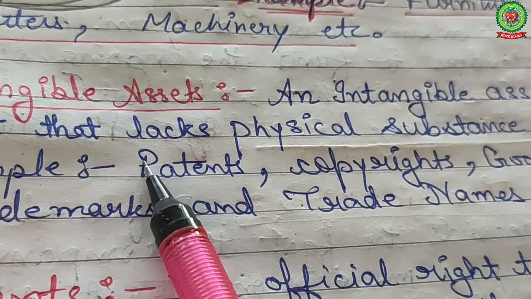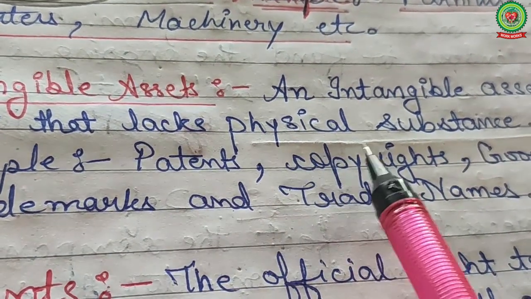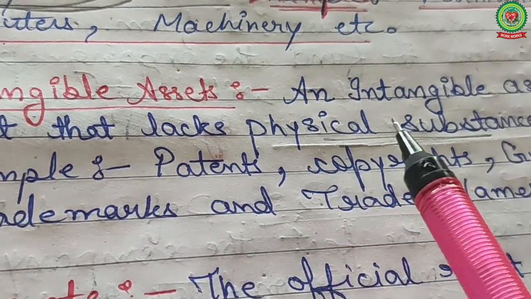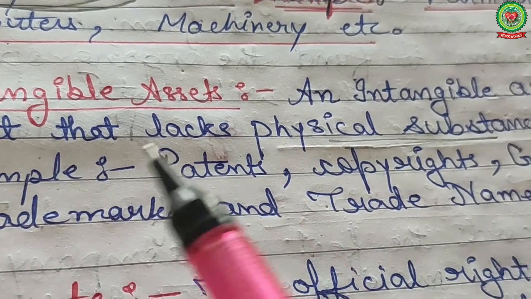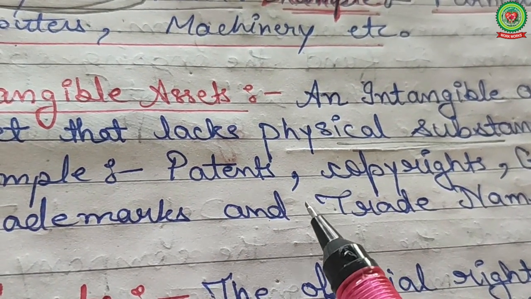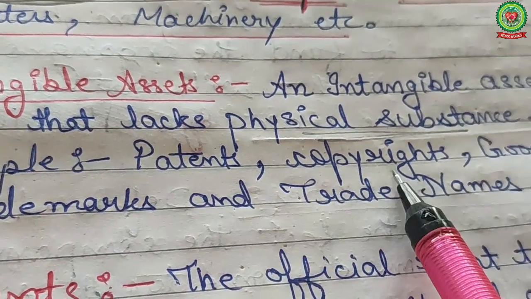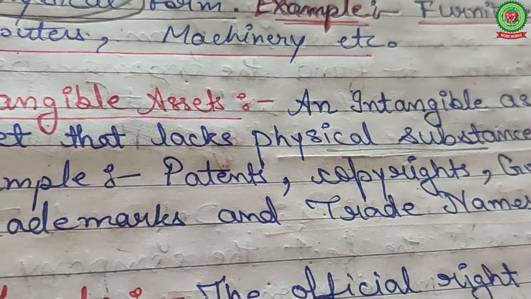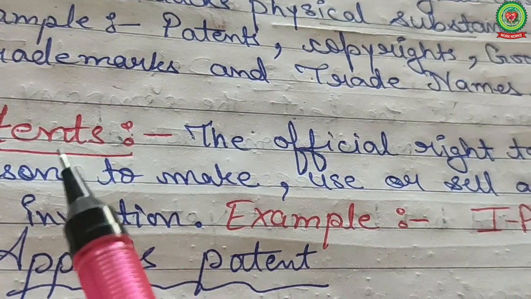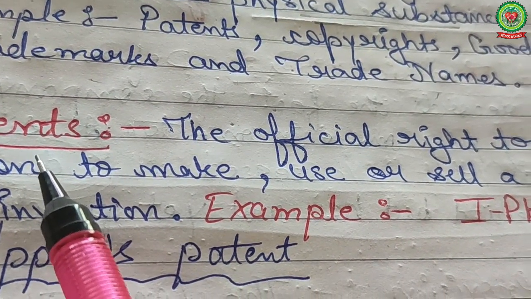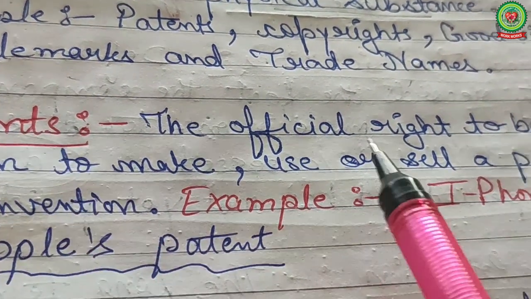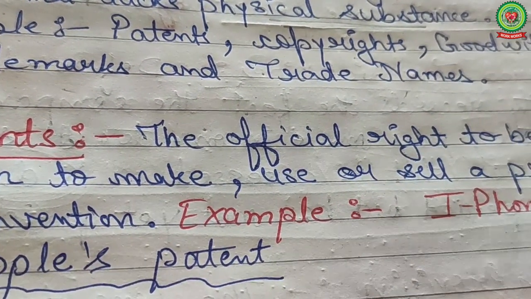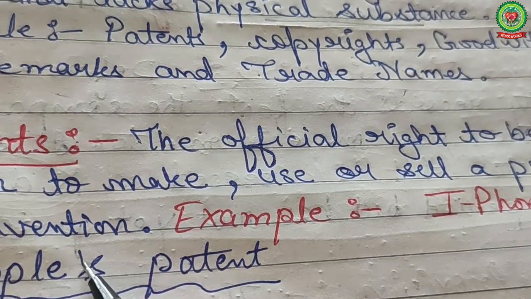An intangible asset is an asset that lacks physical substance. Means you can't see or touch. You just imagine, you just feel, like patents, copyright, goodwill, trademarks and trade names. One by one, know about all the intangibles. Number 1, patents. The official right to be the only person to make, use, sell a product or an invention.